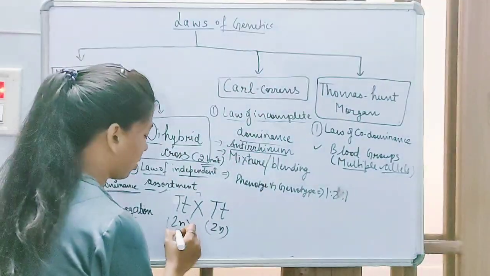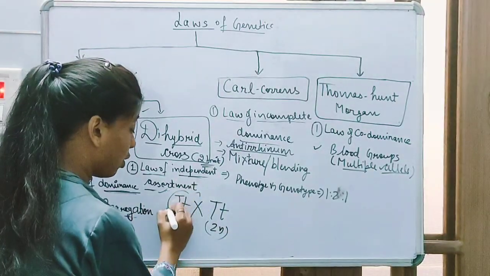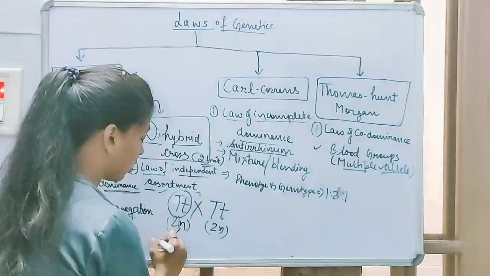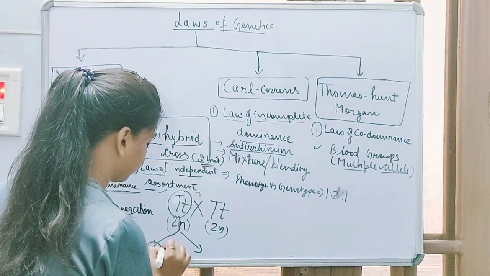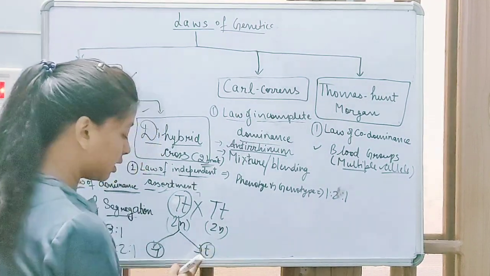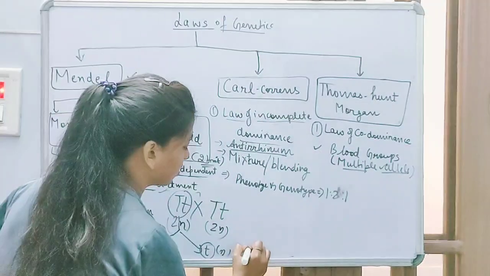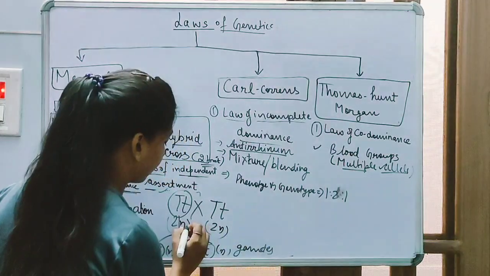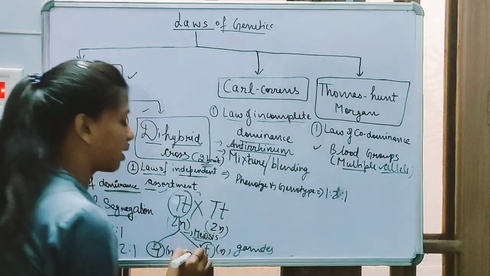For gamete formation, they have to separate the pair of alleles that segregate during gamete formation. That is the law. These are gametes, and they get segregated during gamete formation. That is the law of segregation.